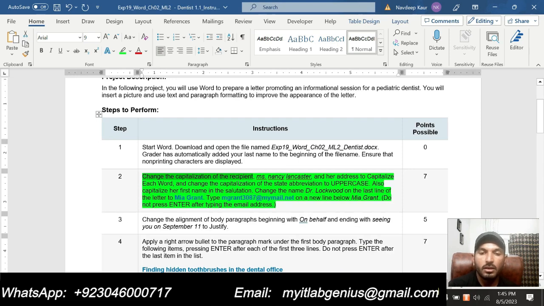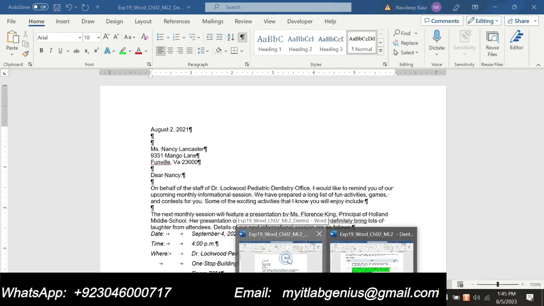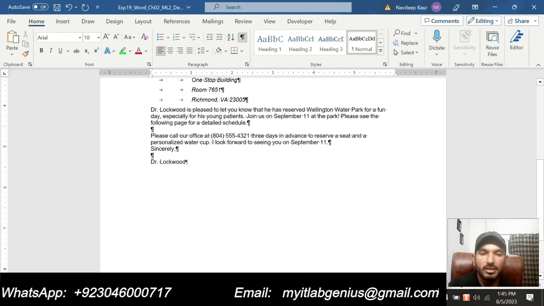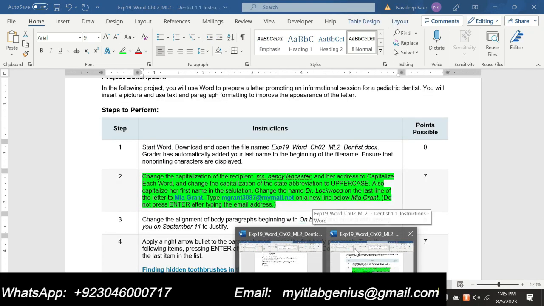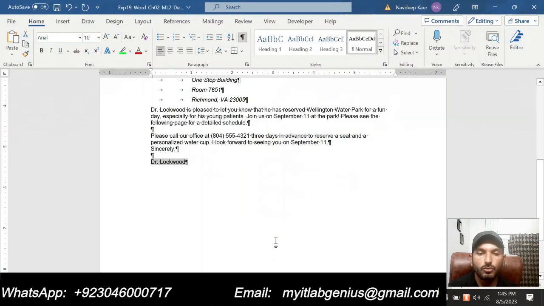Now it is saying to change the name Dr. Lockwood on the last line of the letter to Mia Grant. So we will go to the end of the document and you can see this one and we are supposed to replace this with the name Mia Grant. So we will change this and we will type Mia Grant for this one.